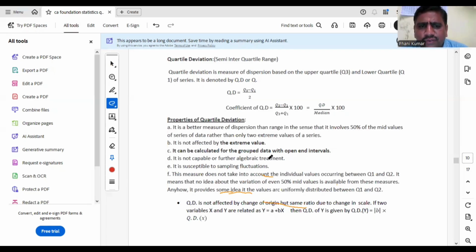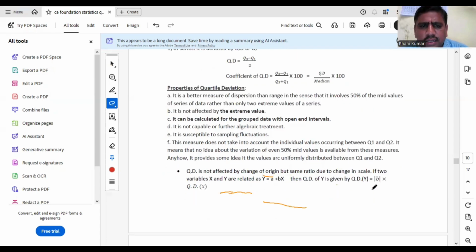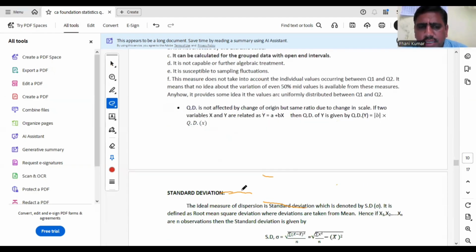It is not capable of further algebraic treatment. It is susceptible to sampling fluctuations. This measure does not take into account the individual values occurring between Q1 and Q3. It means that no idea about the variation of even the middle 50% values is available from this measure. Always Q3 minus Q1 by 2, that is quartile deviation, and it is also affected only by scale and it will not take negative values. So QD of Y will be mod B into QD of X.